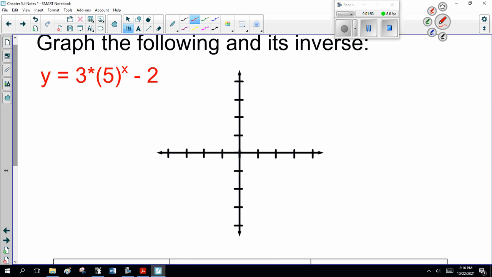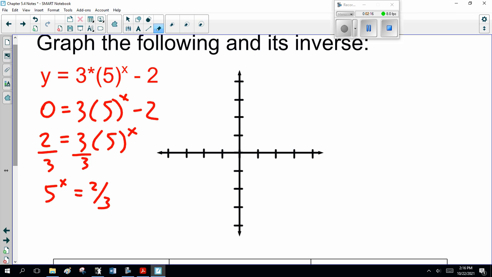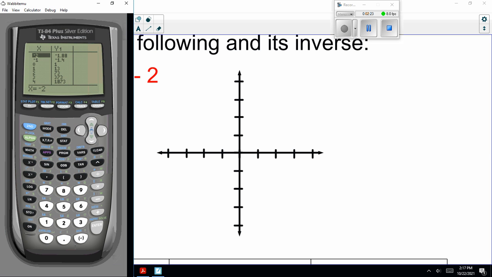For the x-intercept, 0 equals 3, 5 to the x minus 2. So add 2: 2 is equal to 3, 5 to the x. Divide by 3: 5 to the x equals 2/3. No, sorry. We have base 5, so we have to solve it graphically. My apologies, ladies and gentlemen.